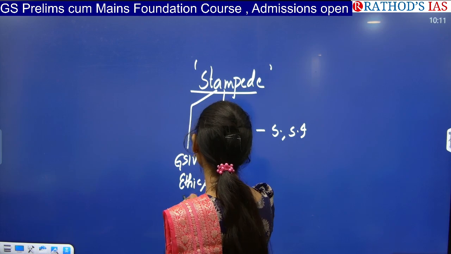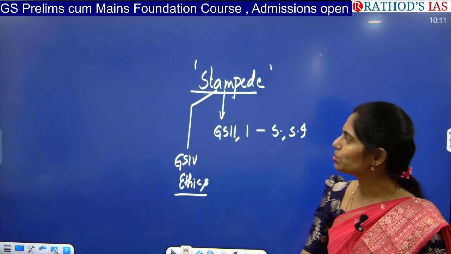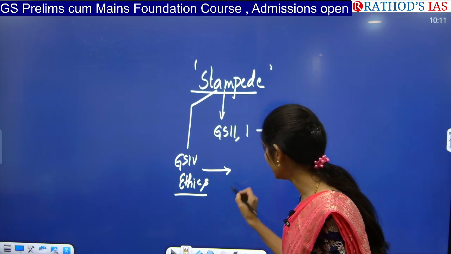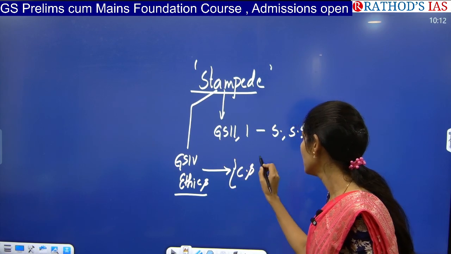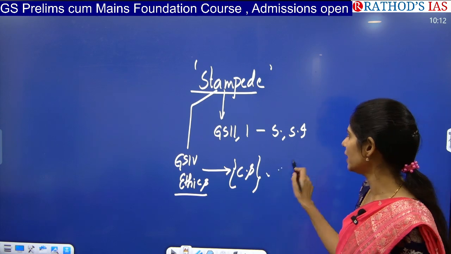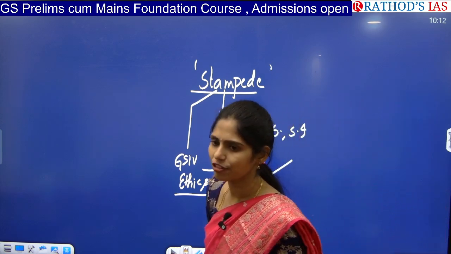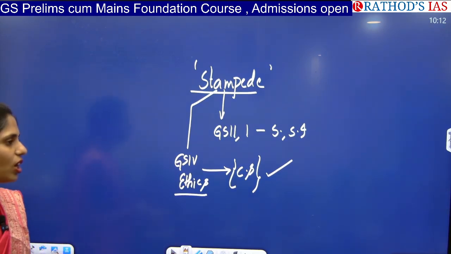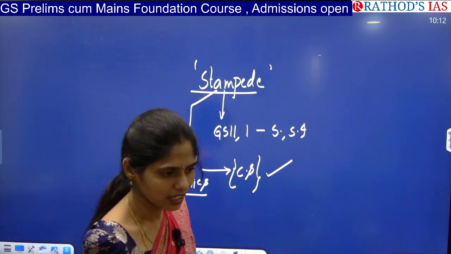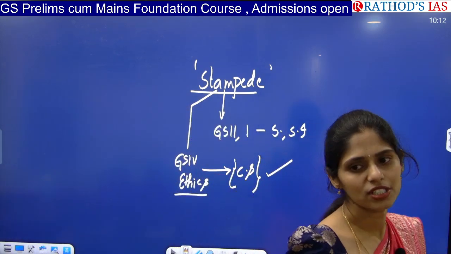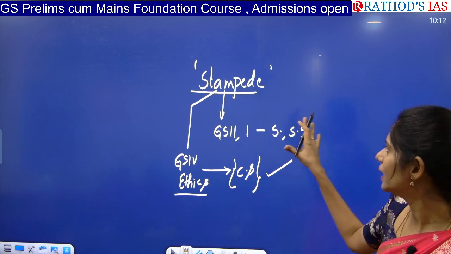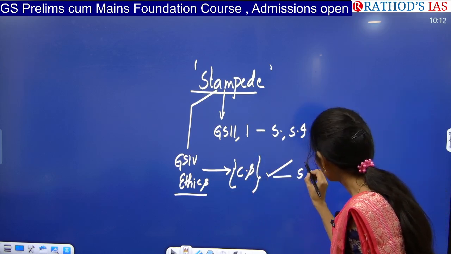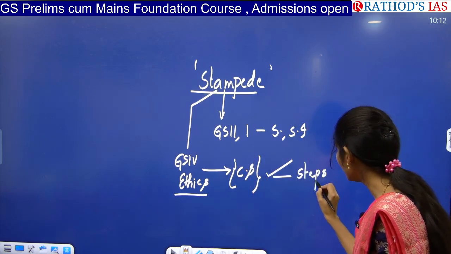Students who are going to write this year's exam, you have to be very careful about this, because in GS paper 4 ethics you may get a case study for sure. 100% there will be a case study: if you are an IPS officer, the head of a department, the head of the tourism department, or an IAS officer conducting a religious event, how can you ensure that a stampede is not going to happen? You have to know the steps to be taken to control a stampede.